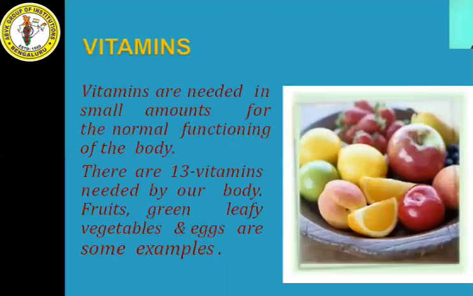Understood? Next we have vitamins. Vitamins are needed in small amounts for the normal functioning of the body. Correct? There are 13 vitamins needed by our body. So we need how many vitamins? 13 vitamins. From where can we get the vitamins? From fruits, green leafy vegetables and eggs. These are some of the food items where we can get vitamins.